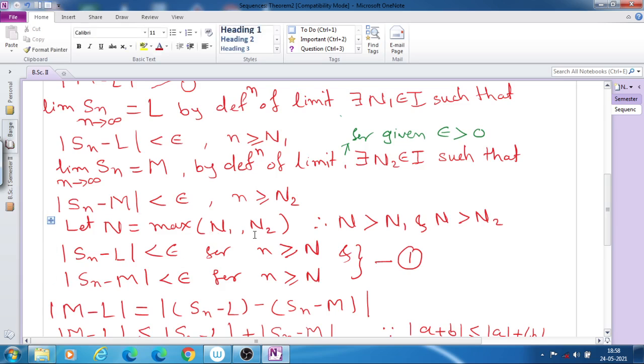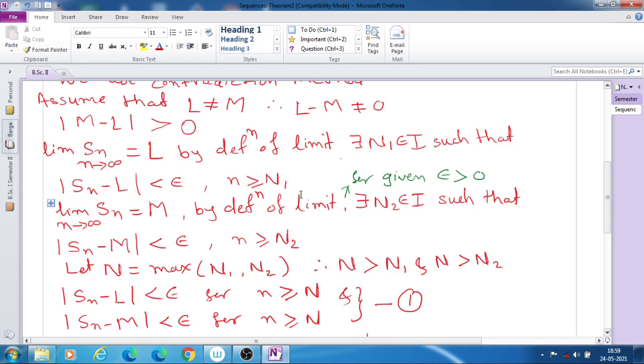So we have used the definition of limit in both the limits. For the first definition, we have taken N1 as an integer and mod Sn minus L is less than epsilon for n greater than or equal to N1.